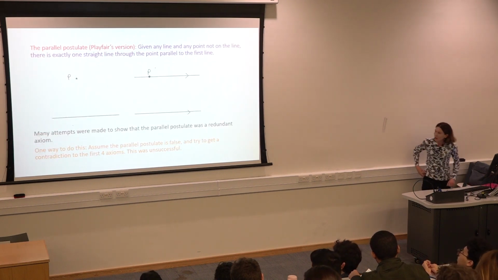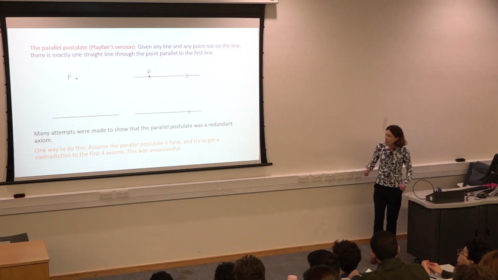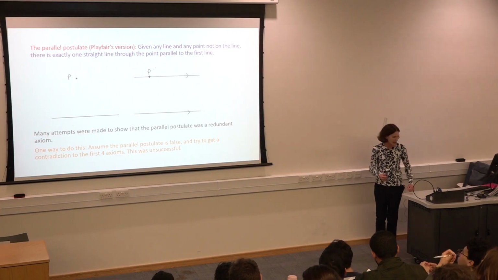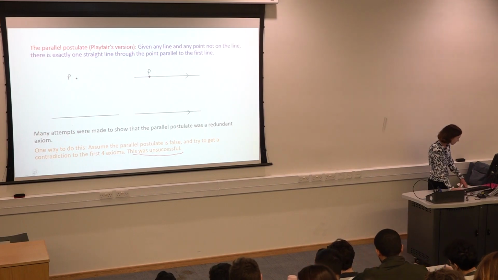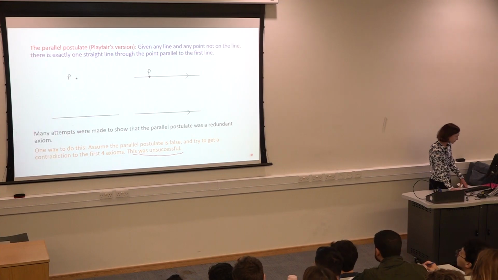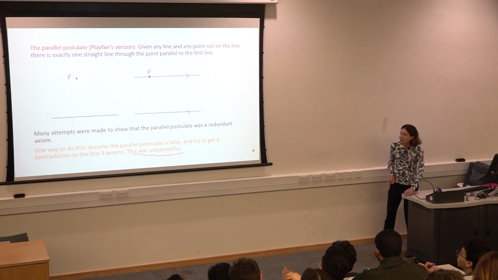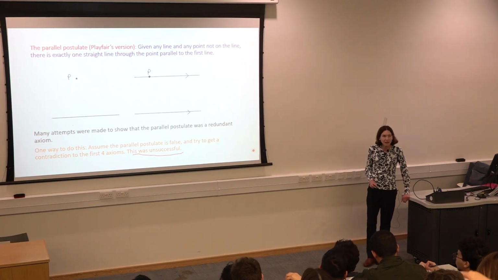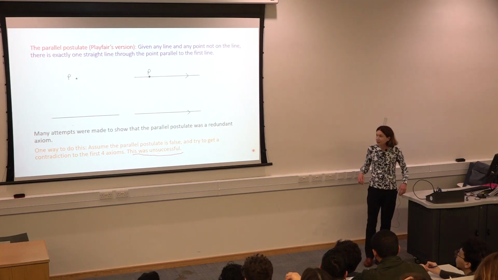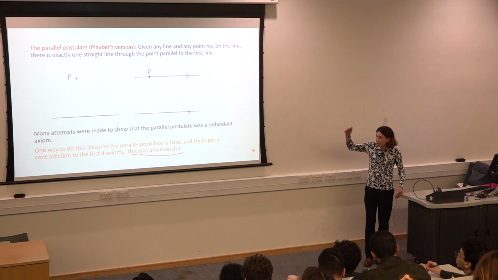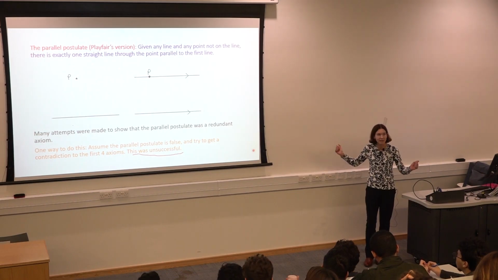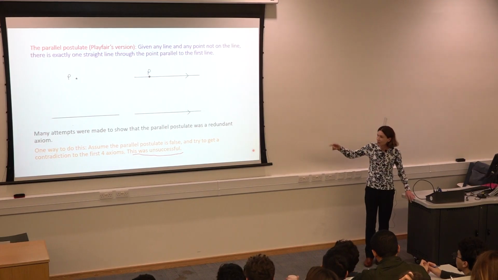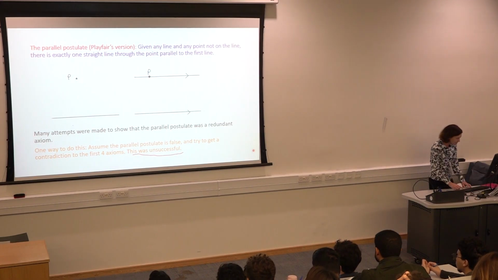So one way to prove that we don't need the parallel postulate is to assume that it's false, and then try to get a contradiction to the first 4 axioms. People tried this a lot and it didn't work. They couldn't do it. This was unsuccessful. Instead, what did they find? They assumed that the parallel postulate was false and they tried to get a contradiction to the first 4 axioms. That didn't happen. Instead, they just developed more different mathematics. Yes? So they were developing different mathematics based on the fact that the parallel postulate is false.